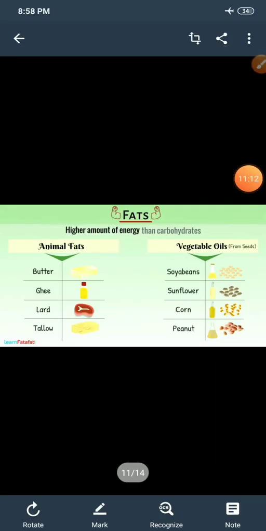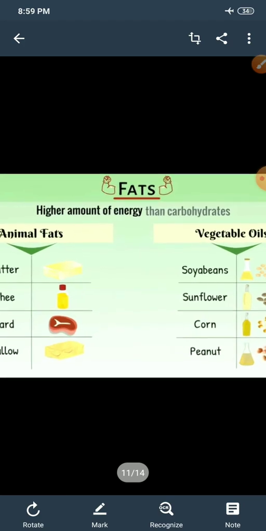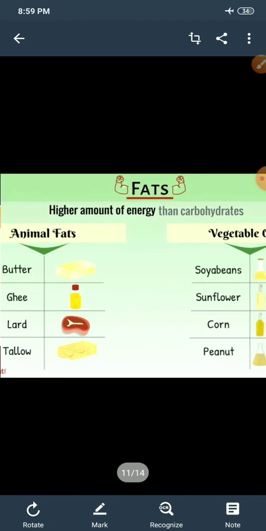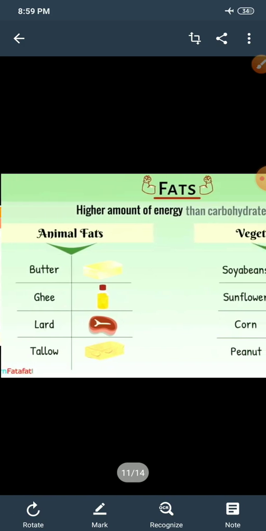I know that you all love pizza. Now let's move to the other nutrient, that is fat. Fats have a higher amount of energy than carbohydrates. Fats are also energy providers, but they contain more energy as compared to carbohydrates.